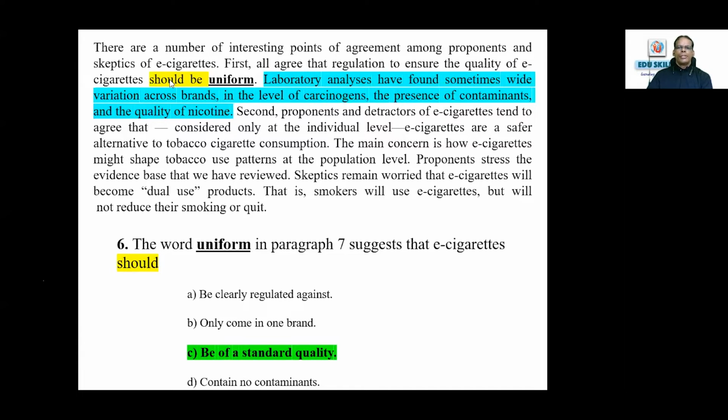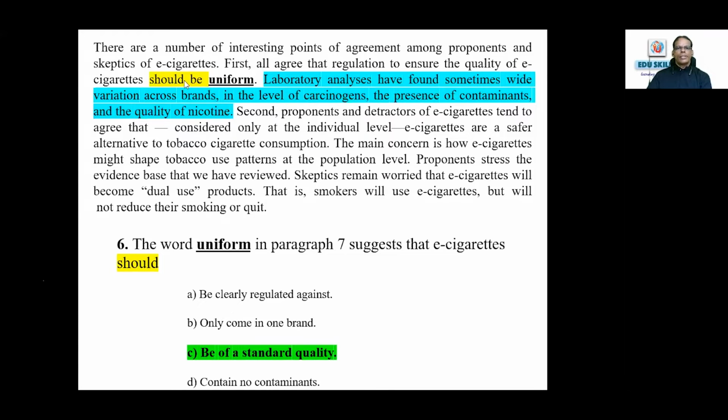So the modal verb used is "should." It says it is a suggestion or a recommendation. It should be of a standard quality, because there are contaminants and other issues of quality. They say it should be uniform, and that's being explained in the very next sentence.